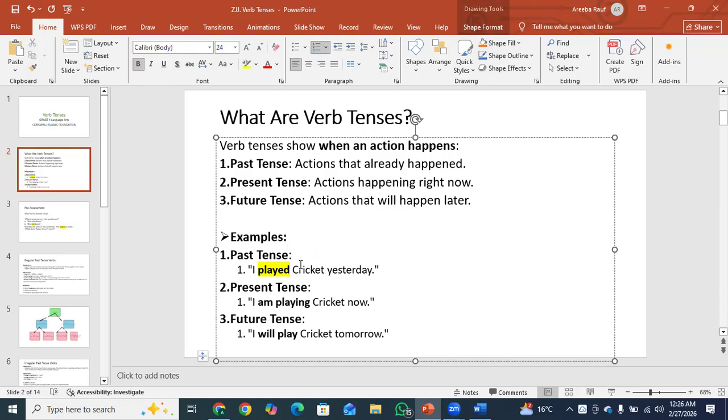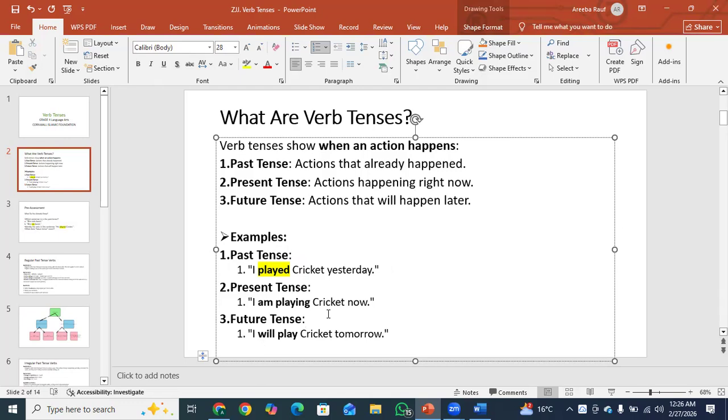Present tense. I am playing cricket now. As you can see, when we're talking about something present, we use a helping verb like is, am, are, okay? I am playing cricket now. By reading this sentence, you can know that we are talking about something that is happening in the present.